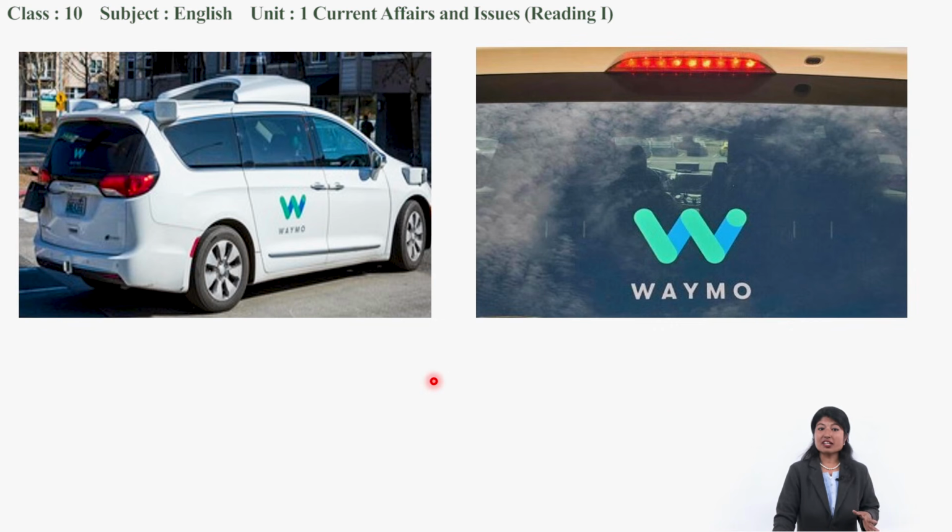Okay, we are talking about a Waymo company car over here. Waymo company driverless car. Maybe there are other company cars also. Different companies have different symbols, and the Waymo company has the W symbol like this, in green and blue color. Okay, this is the Waymo company's driverless car. And in the windscreen we can see the W symbol like this.